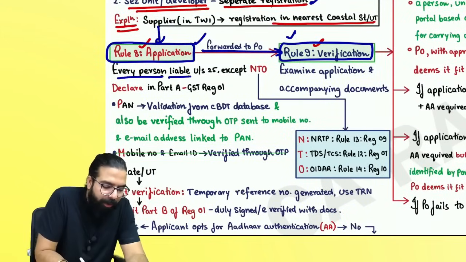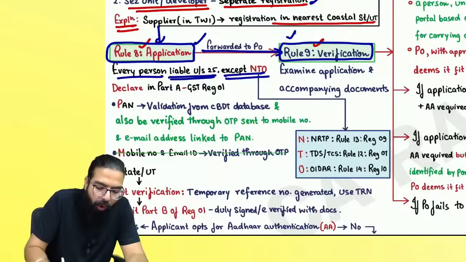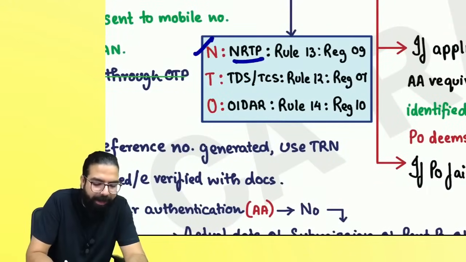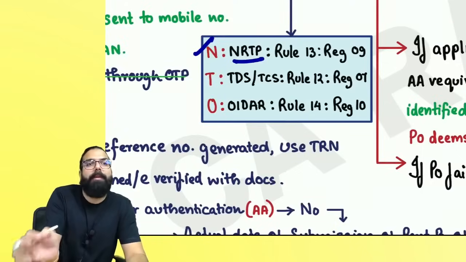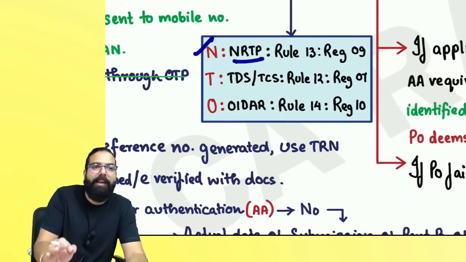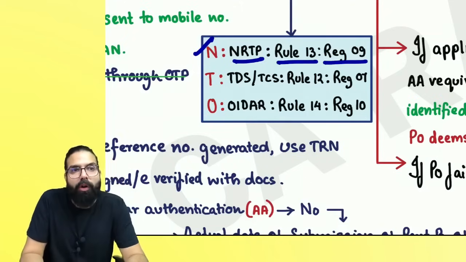It says every person who becomes liable for registration under section number 25 other than NTO. NTO, N means NRTP. For NRTP, rule number 8 is not applicable. Rule number 8 is not applicable for NTO. N means NRTP. For them, rule number 13 is applicable. They have to apply in GST RC 09.